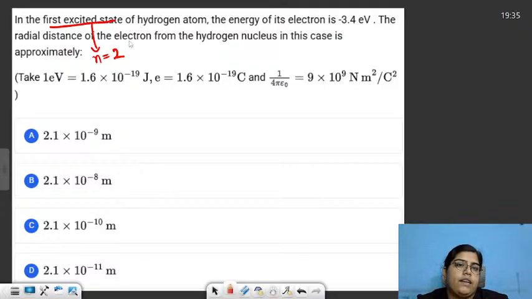In this first excited state of hydrogen atom, the energy of electron is minus 3.4 eV. Radial distance of the electron from the hydrogen nucleus in this case is approximately. You need to find out the radial distance. What do we mean by radial distance? Can anyone answer in the chat? Radial distance basically means your radius.